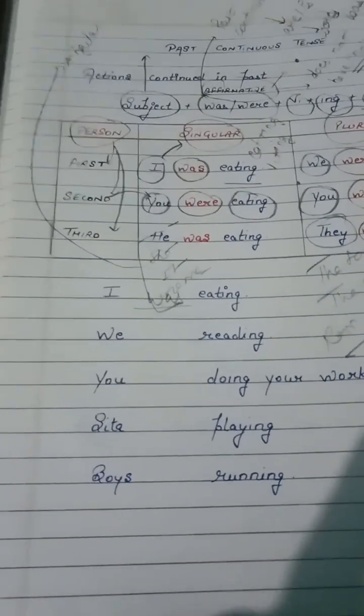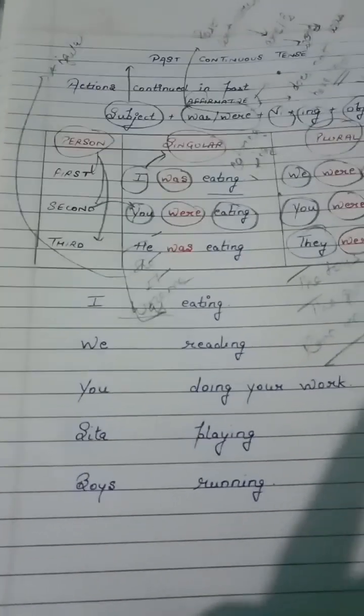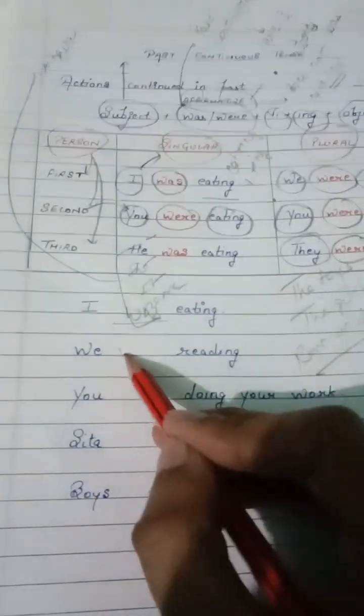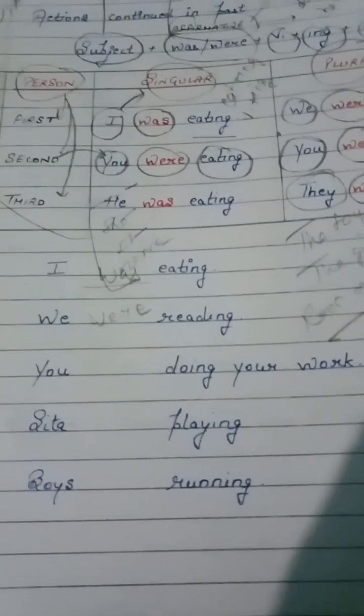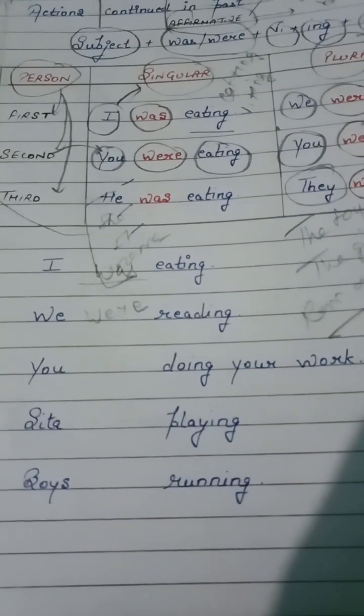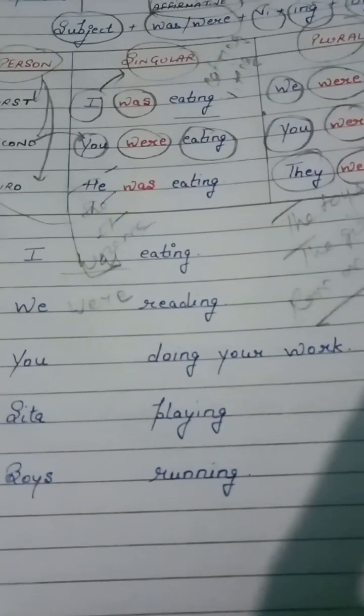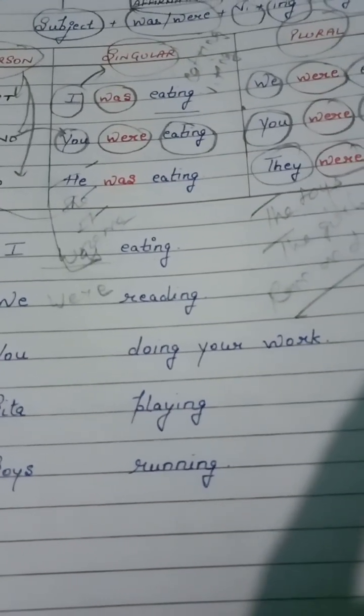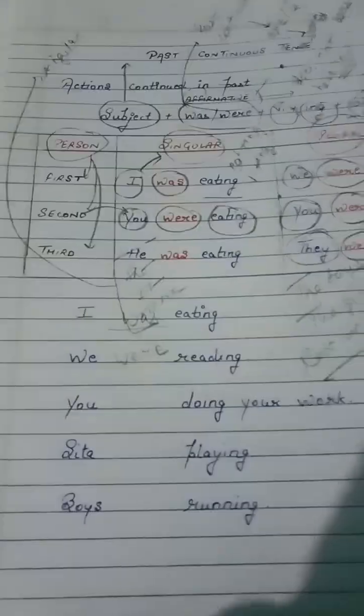We were, because "we" is plural, and with plural we will use "were". We were reading. Now, you. With "you" we always use a plural verb. So with "you", we are going to have "were".